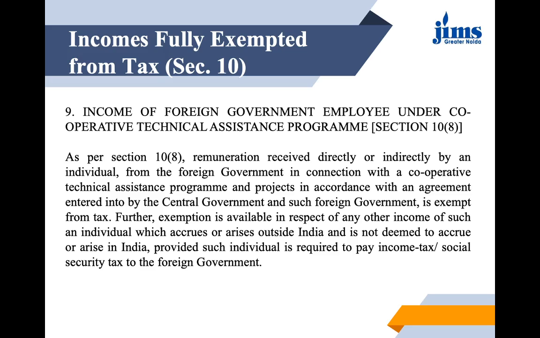Further, the exemption is available in respect of any other income of such individual which accrues or arises outside India and is not deemed to accrue or arise in India, provided such individual is required to pay income tax or social security tax to the foreign government.